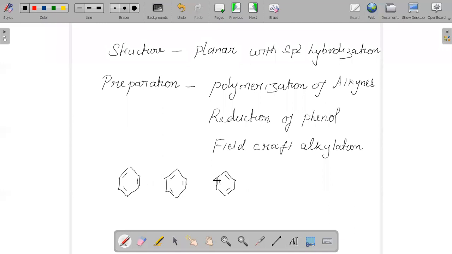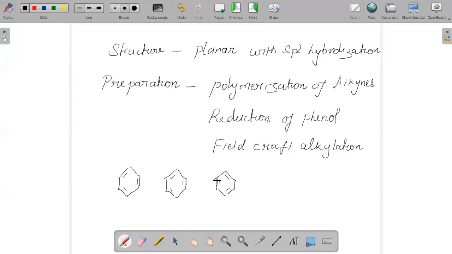The structure of benzene is planar, and of course it has double bonds, so you can say it is sp2 hybridized. Benzene is more stable compared to a normal alkene.